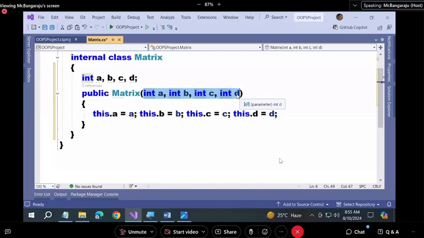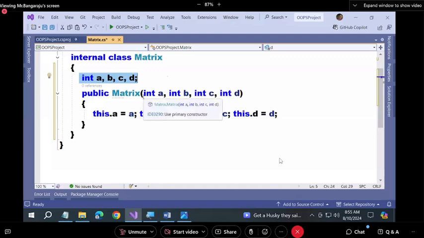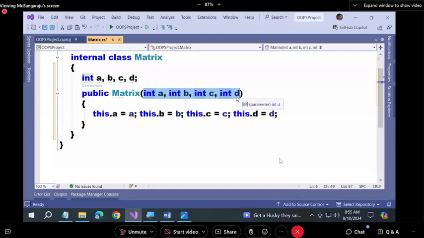No confusions, no conflicts. That is why always make a habit of using the same names for fields and constructor parameters, so that it becomes easy for recognition. Are you guys clear? Simple code, and I did not write any great logic here, simply four fields with a constructor.